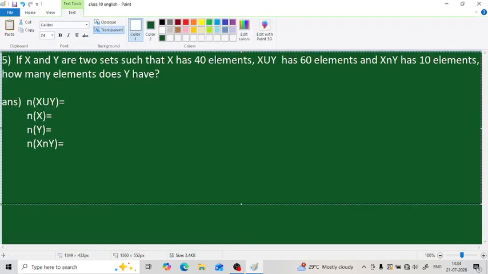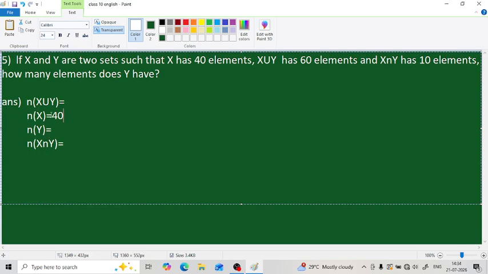So this is our next question. If x and y are two sets such that x has 40 elements. Okay, so given that number of elements in x is 40. In other words, how can we tell it? We told that term in the previous video. What is it? Cardinality. Number of elements in a set, that one word for that term is cardinality. So n of x is 40.